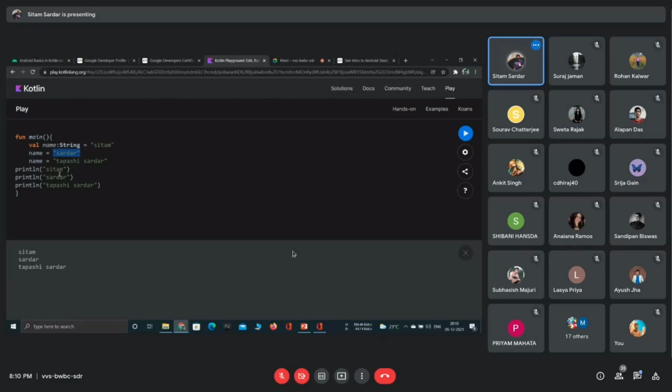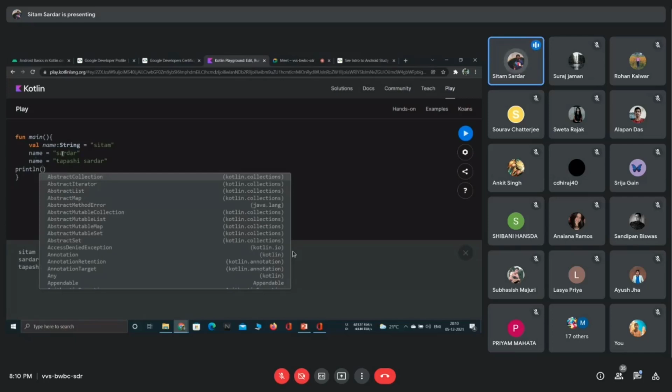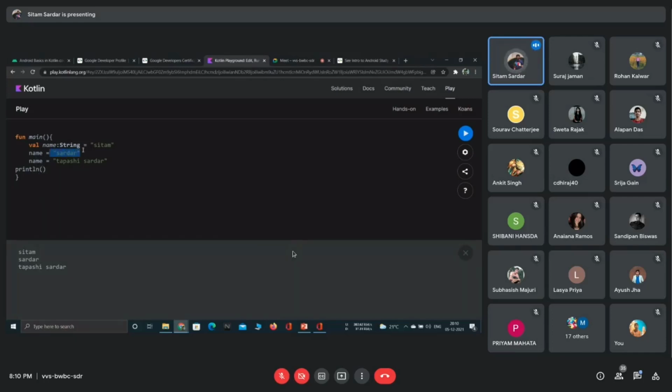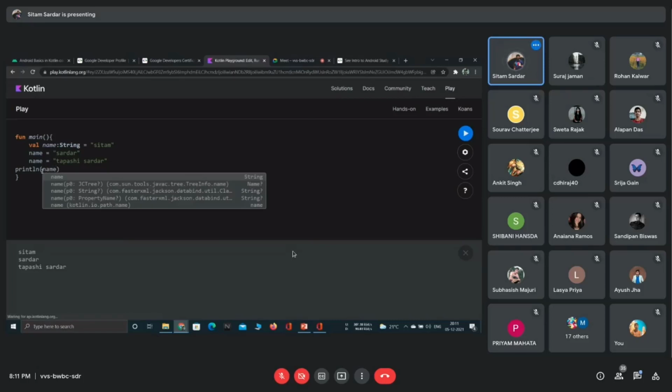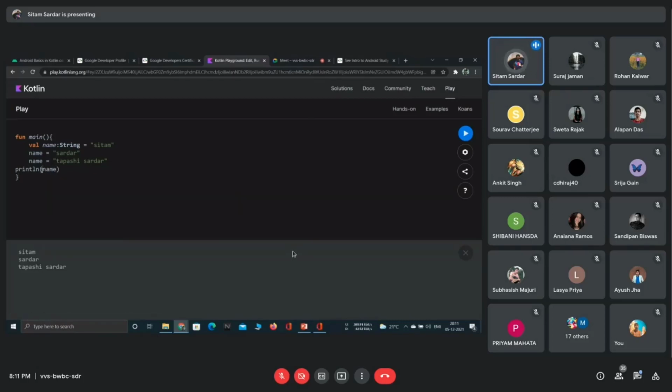Now, if we try to run these things, I am removing all of this and running the println function, and now I don't need to pass the separate things. First I was passing this, then this, then this, and then this result was occurring. Now, if I pass only name here, I am saying print whatever data is inside the name container.